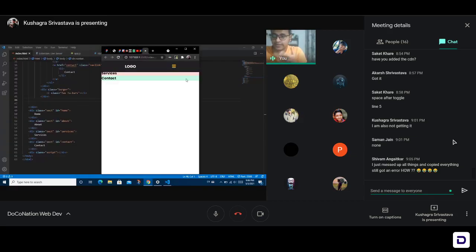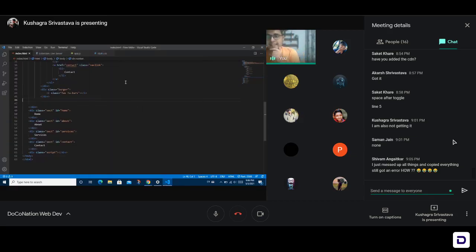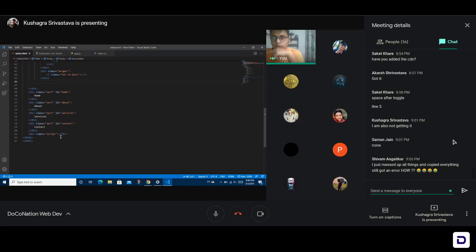Go to HTML. Okay, in HTML you just have to add that script. So at last you have written div class script. It's not added like that. Remove that whole line. Okay, and write script SCR, the rest will come automatically, then the second option. Okay, fine. Now after the T in script, give a space and write SRC equals. Yes, okay. And then now you can write the name of your file, that is app.js. Okay, save. Don't do all this again. Yes, save.